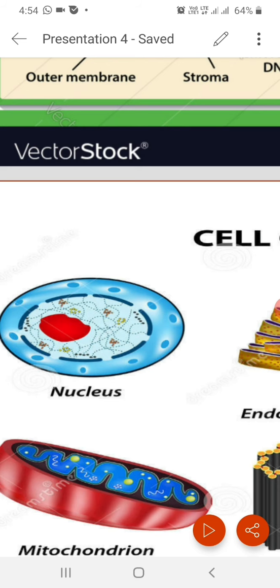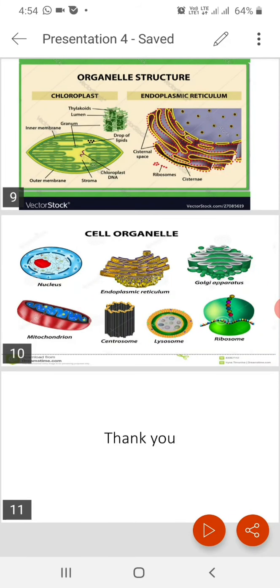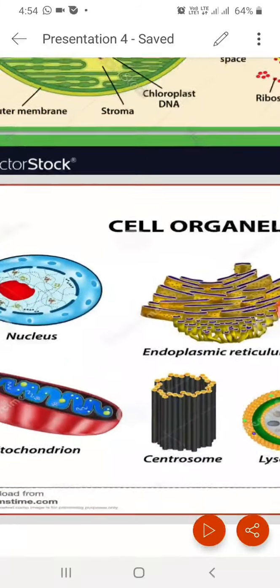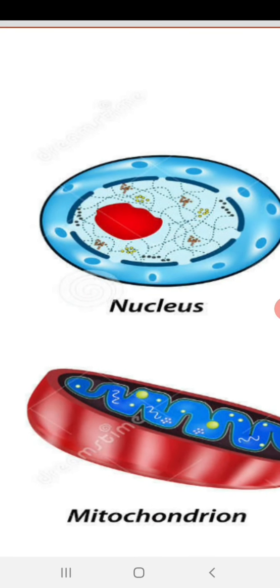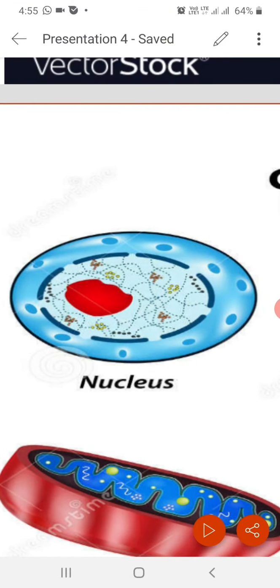genome of the cell lies in the nucleus, and the nucleus is called the mastermind of the cell. Inside the nucleus a small darkly stained spot is present, that is called the nucleolus. The nucleus is covered by two membranes, and inside it nucleoplasm is present, which constitutes chromatin.